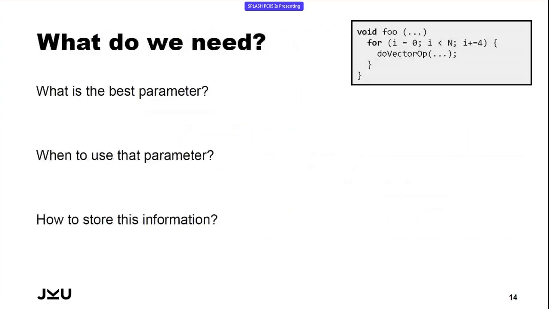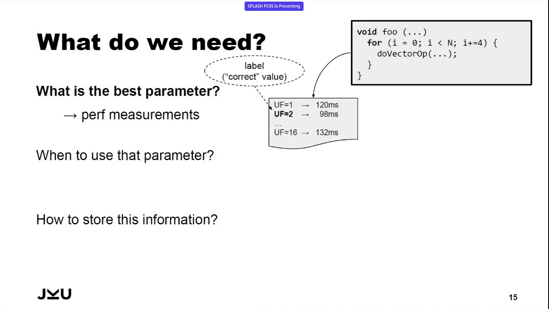So what do we need to use machine learning in such a task? So there are several prerequisites which have to be met. Of course, when you're dealing with machine learning, you always need a lot of data. You need to automatically generate information on what loop unrolling factor to use for particular vectorized loops. You need to identify when to use what parameter in which context. And you need to then train a machine learning model with all that information so that you can use this model afterwards.